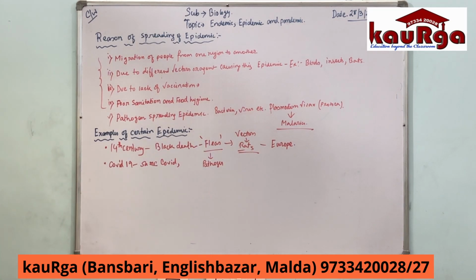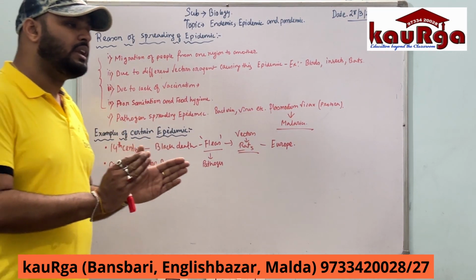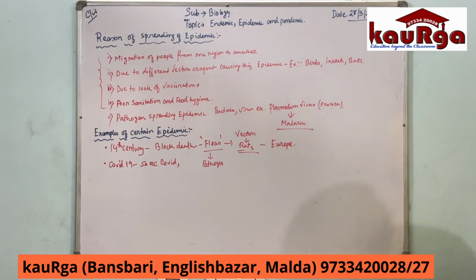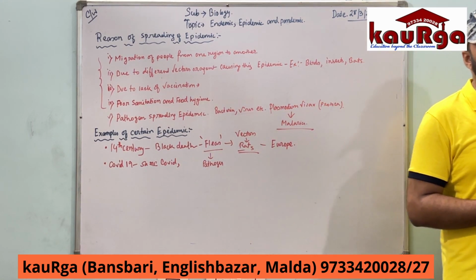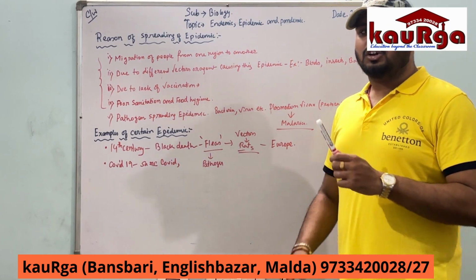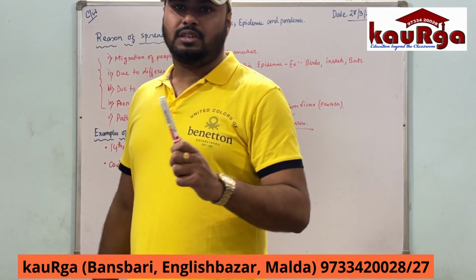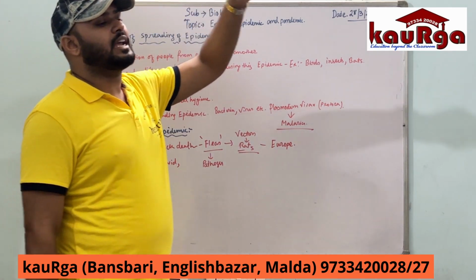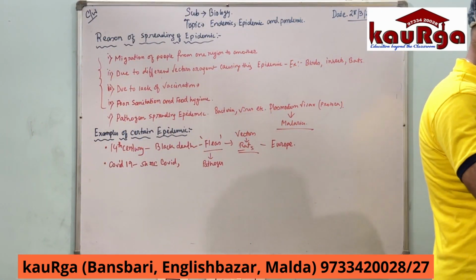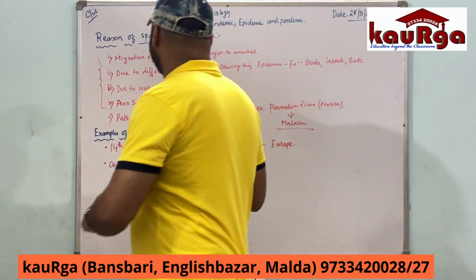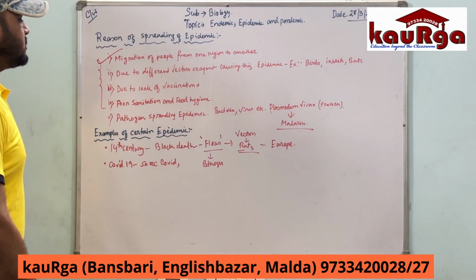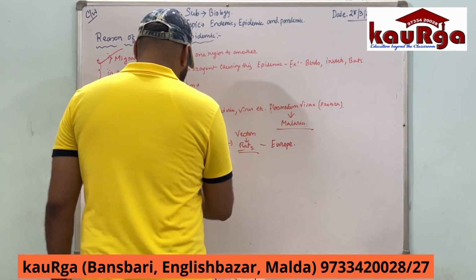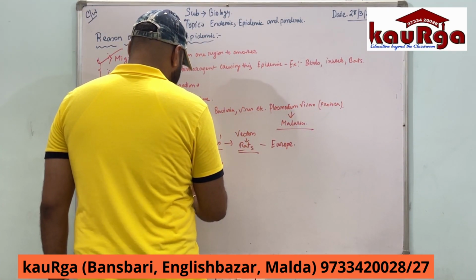Why have I given COVID-19, SARS-CoV-2? There is a reason, because COVID-19 earlier was an epidemic. Earlier it was an epidemic. It was confined to China only, and people of China were being affected by this disease caused by a bat. You can consider the vector to be a bat, and it happened in the upper Shanghai part of China, from where it spread through what? It spread through migration of people from one region to another, and that's why this epidemic disease became a pandemic.